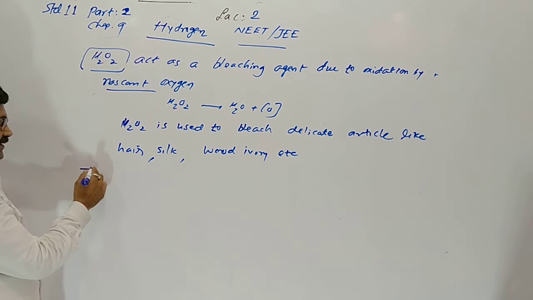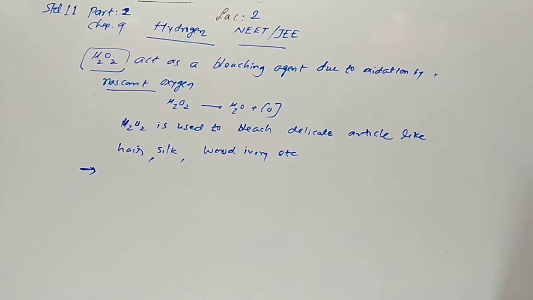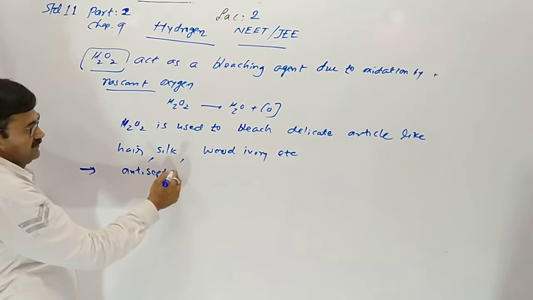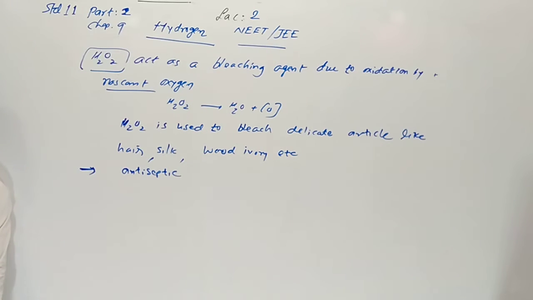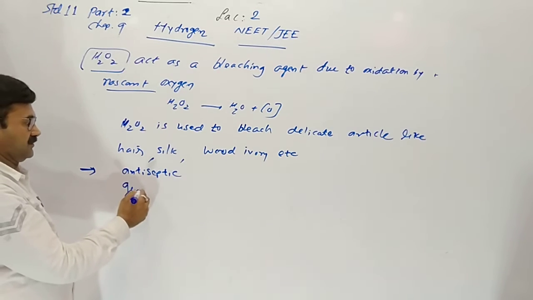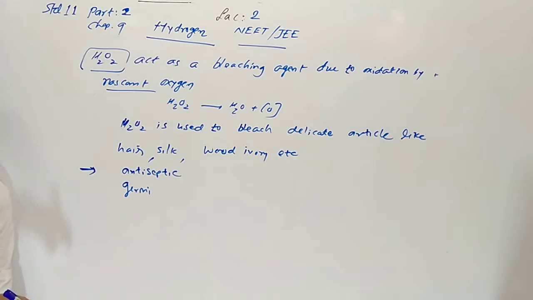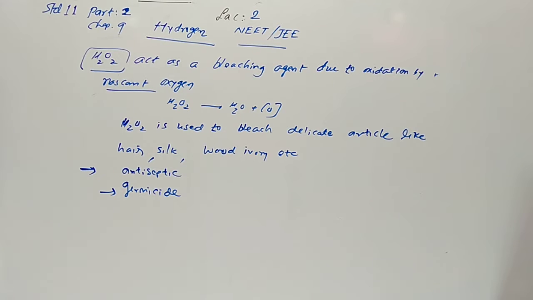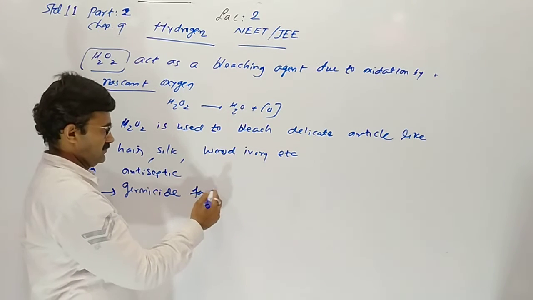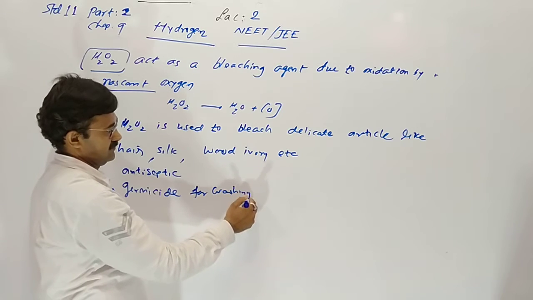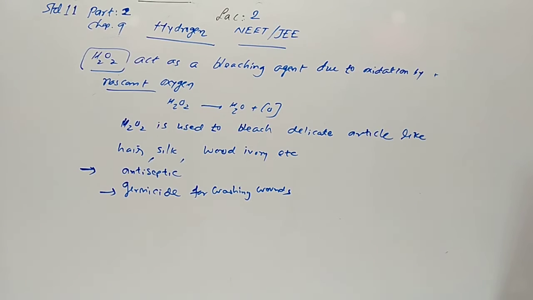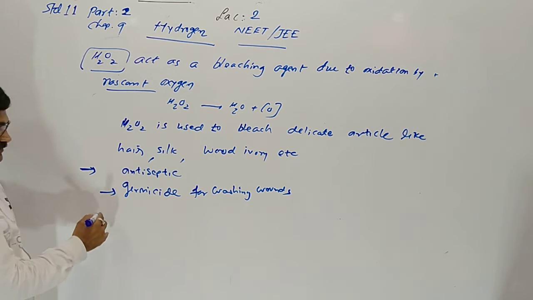Another use of hydrogen peroxide is as an antiseptic, as a germicide for washing wounds, teeth and ear.